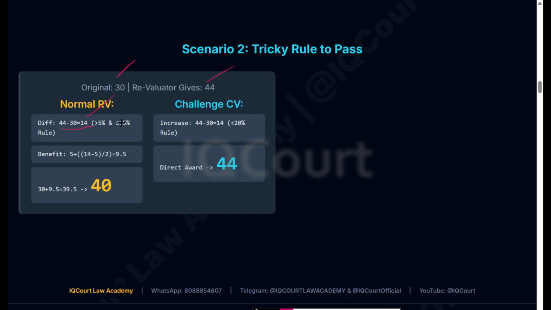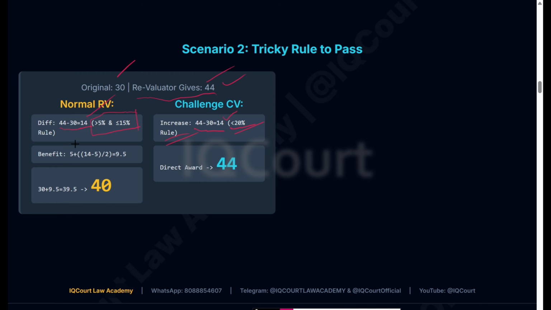In this scenario, it falls under the above 5% and below 15% rule. In the challenge valuation, if the revaluator gives 44, the difference between the marks is 14 marks. Now the less than 20% rule applies.